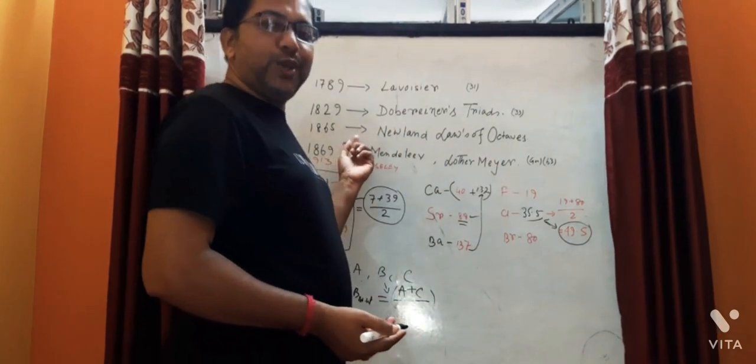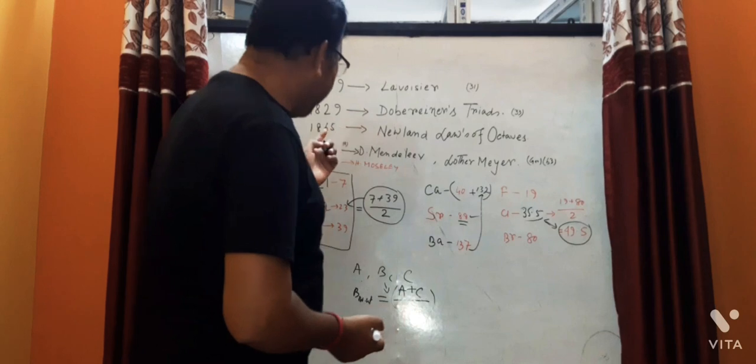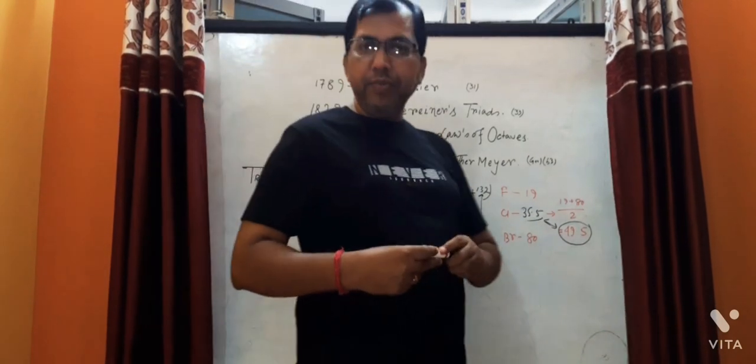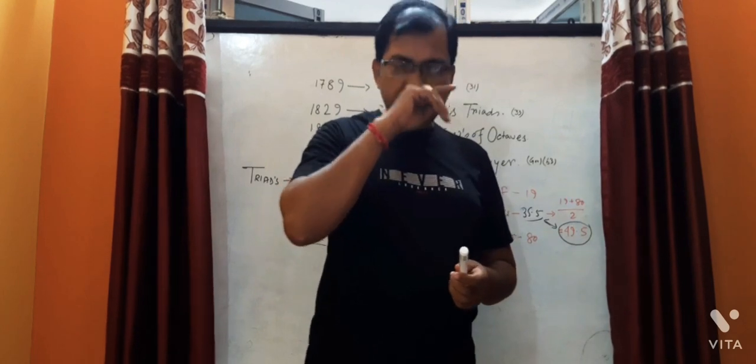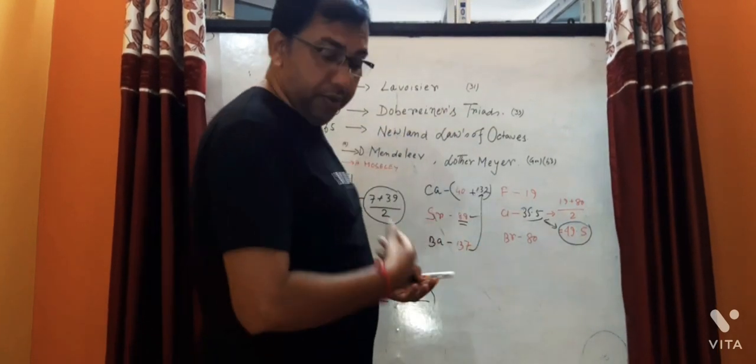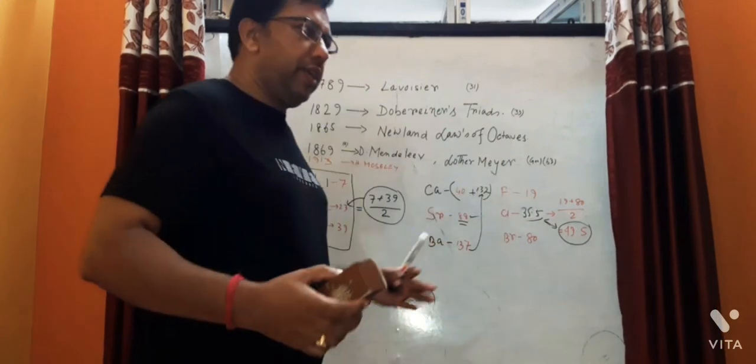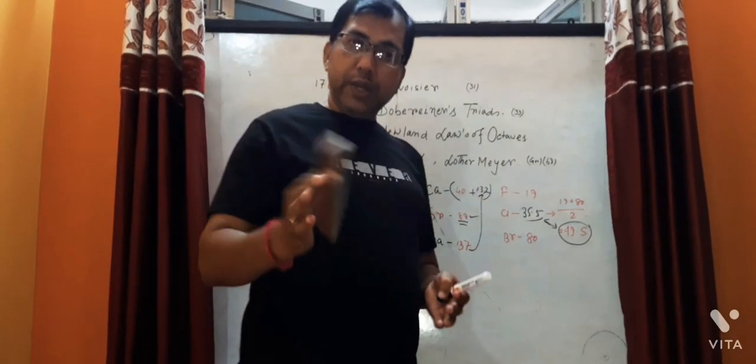Newland's law of octaves. 1865. Newland's law of octaves. Newland came. He is one of the famous chemists. He came and described arranging the elements according to their increasing order of atomic masses.